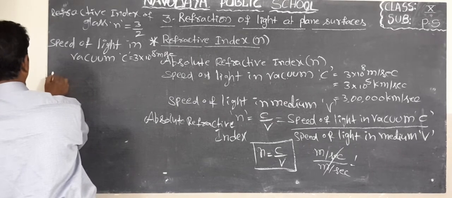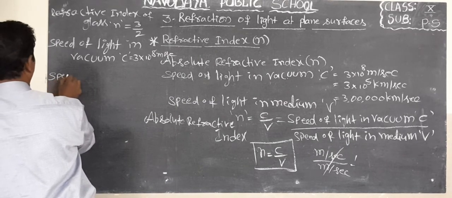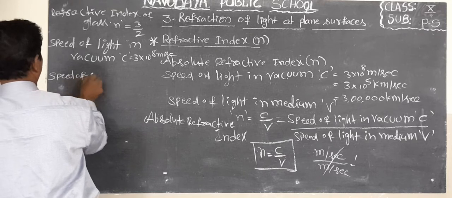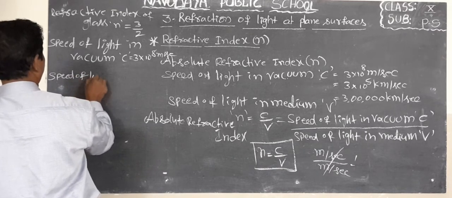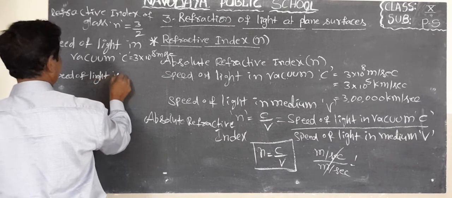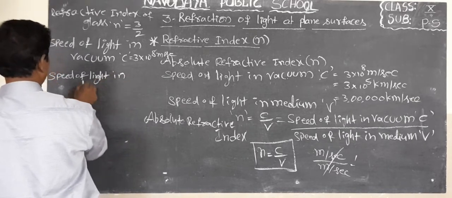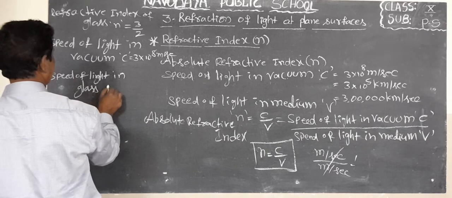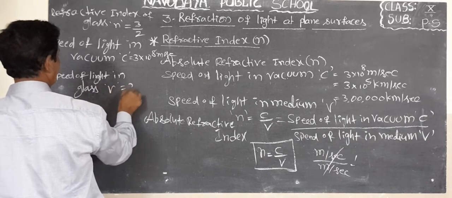Now we find the speed of light in glass. Speed of light in glass, V equal to question mark.